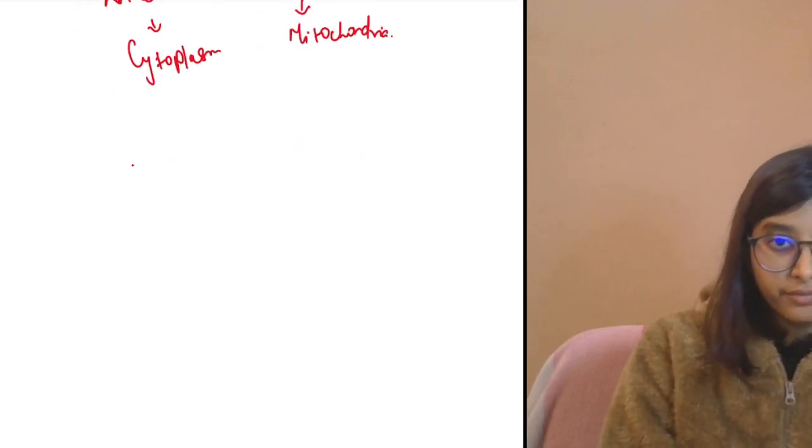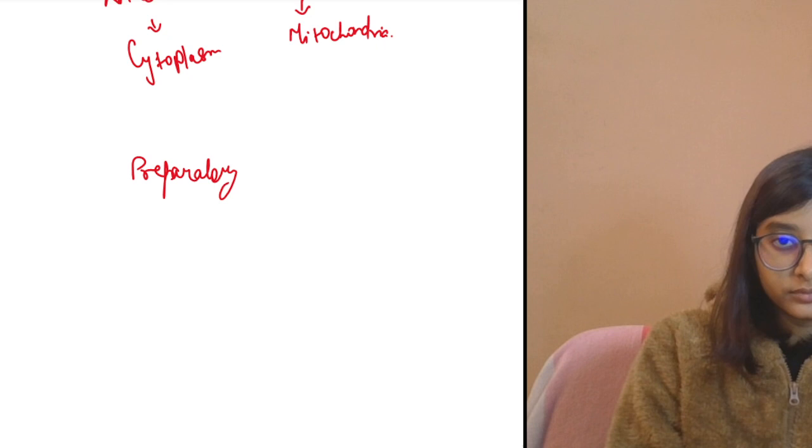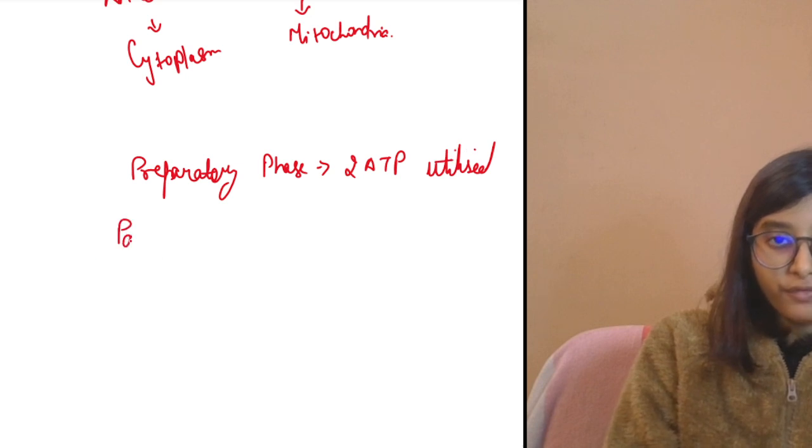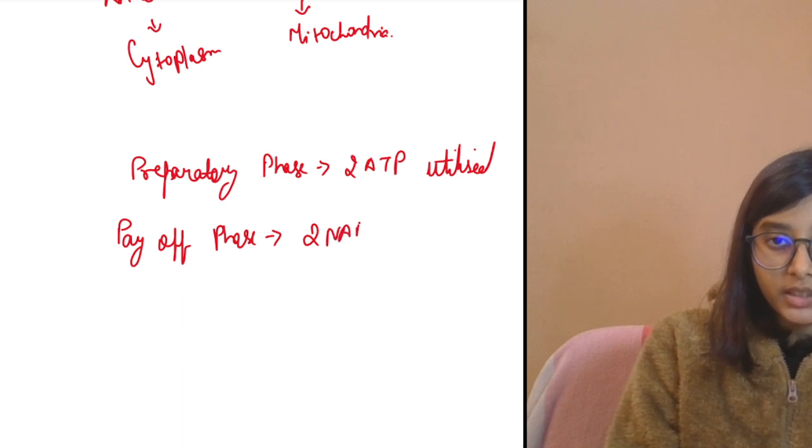In the preparatory phase, 2 ATP is utilized. Then in the payoff phase, where the pyruvic acid is formed, here you can see 2 NADH being produced.